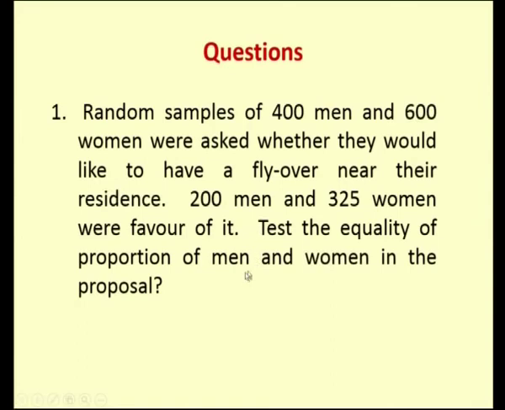So, you need to take your sample size, two different sample sizes and two different proportions, and you need to calculate the test statistic for the proportion of men and women in the favor of the proposal. So, what you have to do in this is you need to take two different proportions and you need to find whether those two proportions are same or not. So, as I told you, in the difference of proportion, you are taking the mass, that is the population or the people into consideration, where you have a single population